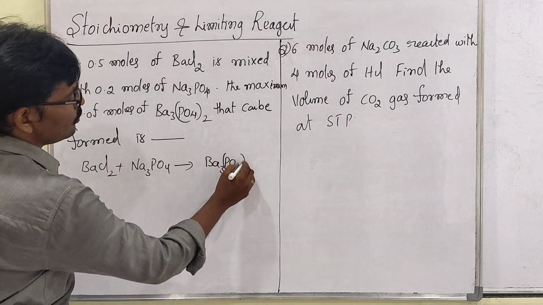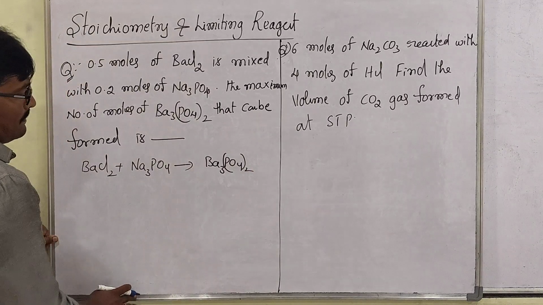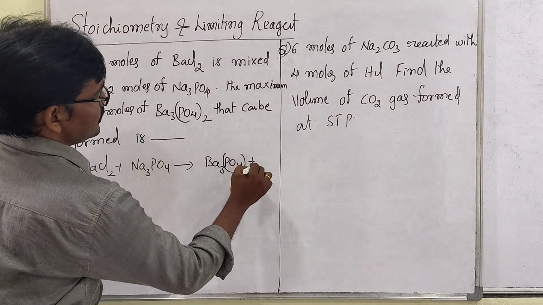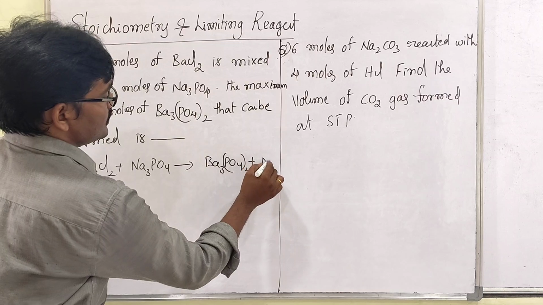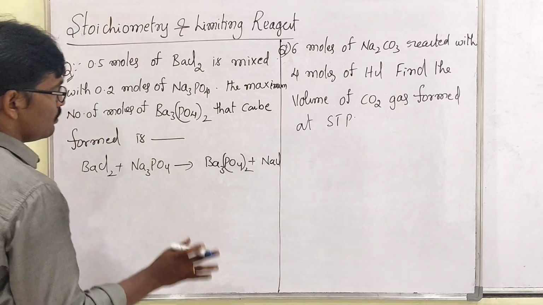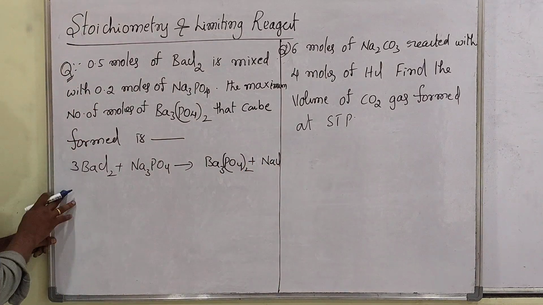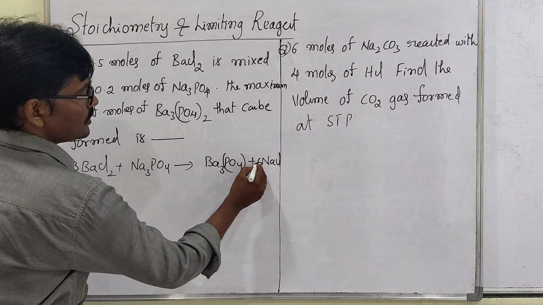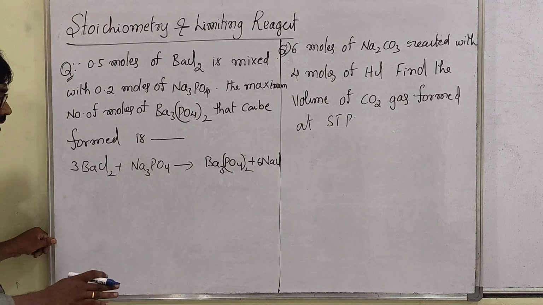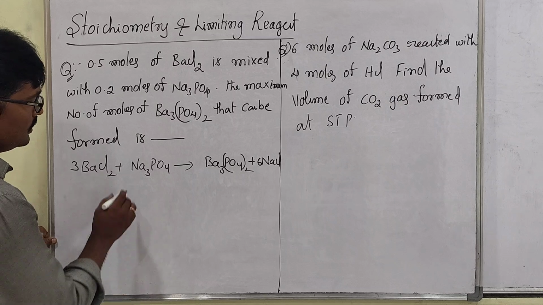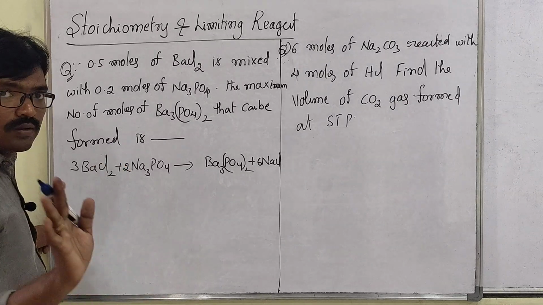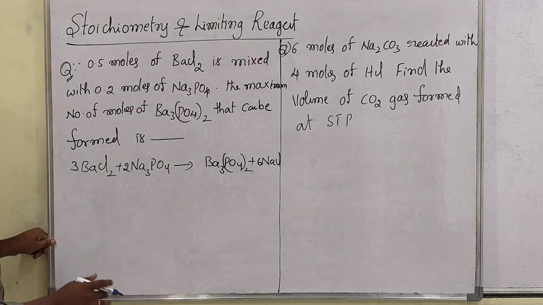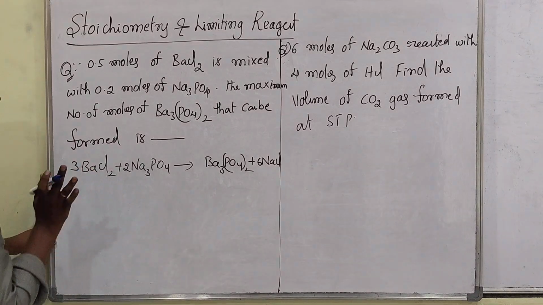Ba3(PO4)2 is formed, plus NaCl will be formed. Then to balance that equation you have to take 3 here, then 6 moles of NaCl. So Ba3 is done. Then PO4 taken twice, so here you have to take 2. Clear, my dear students?